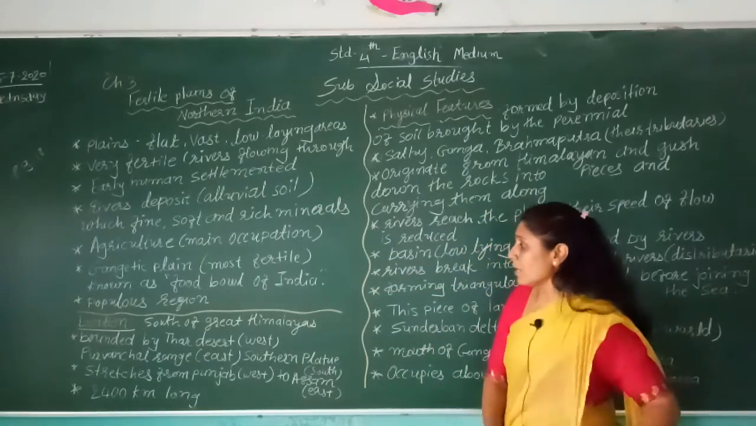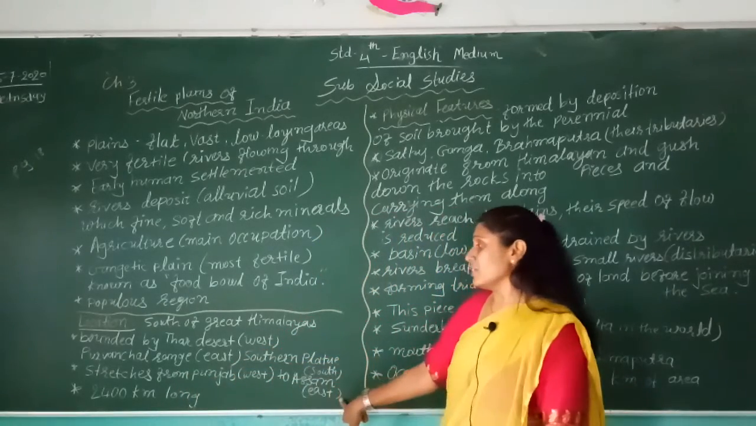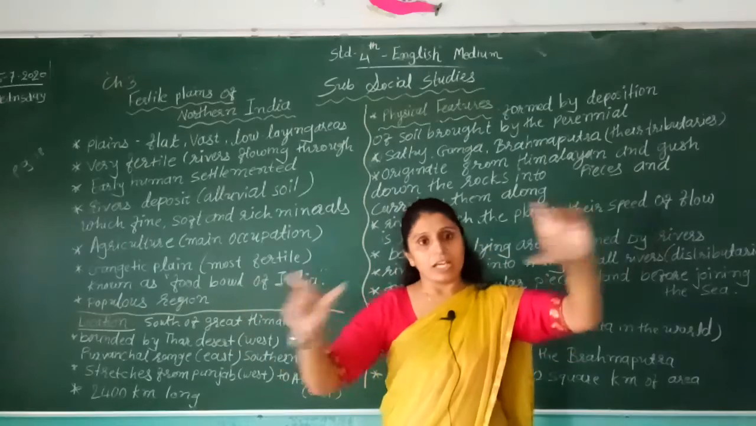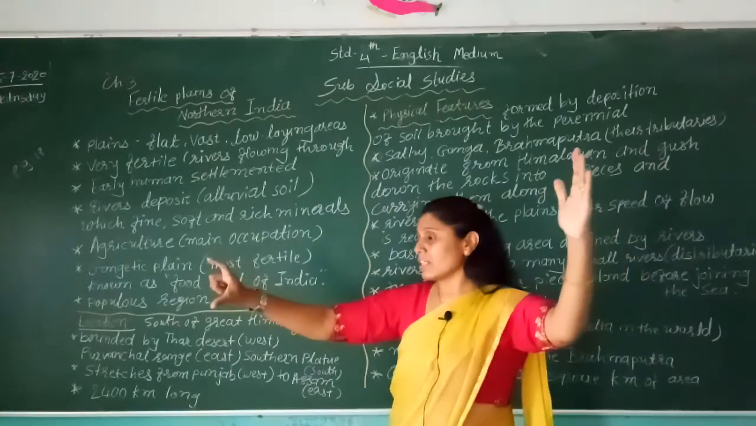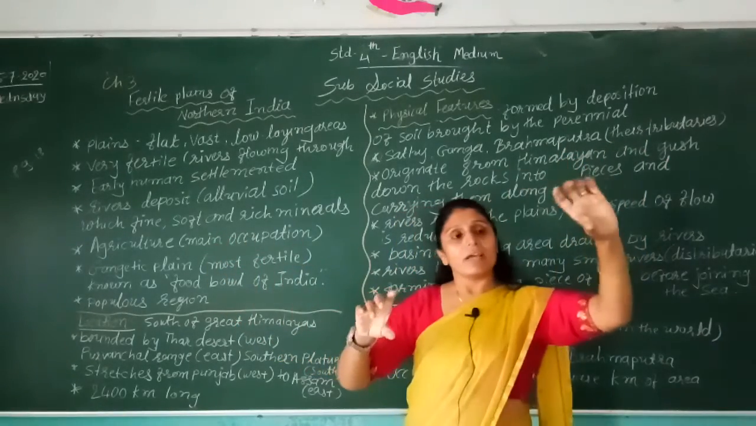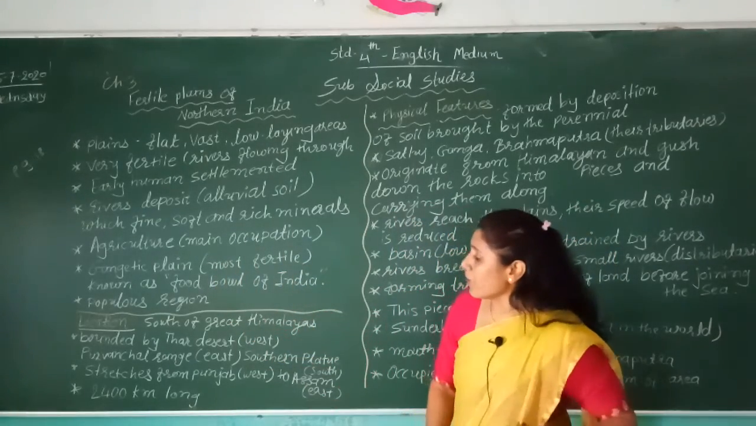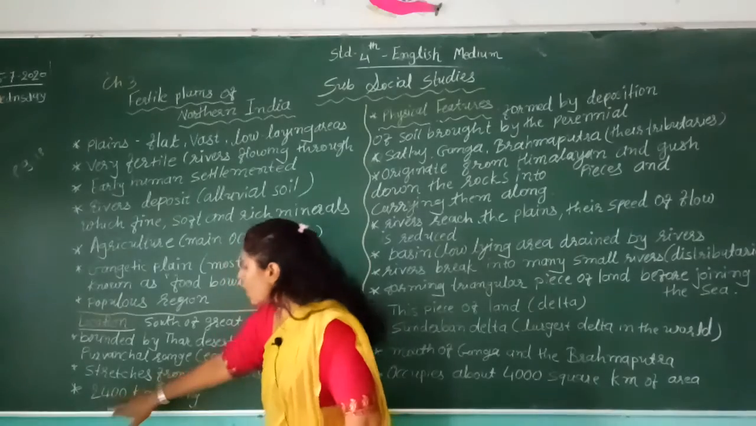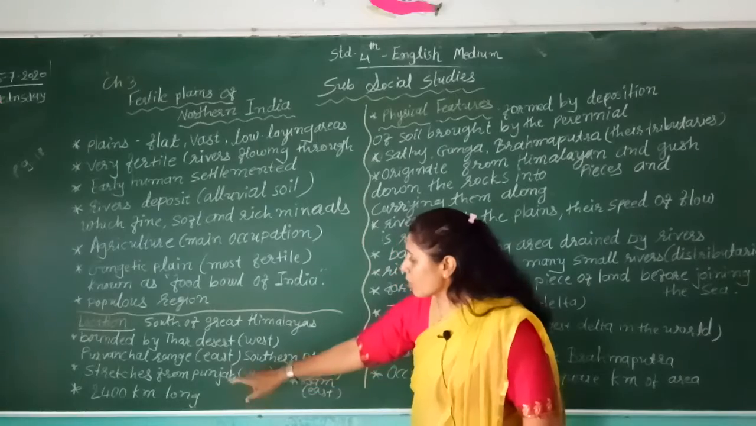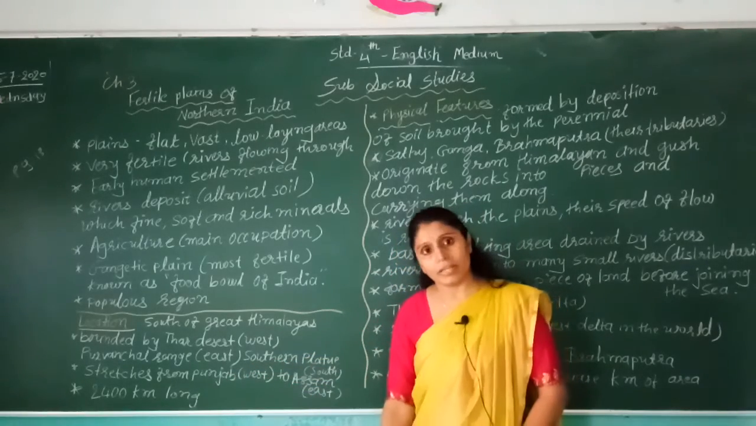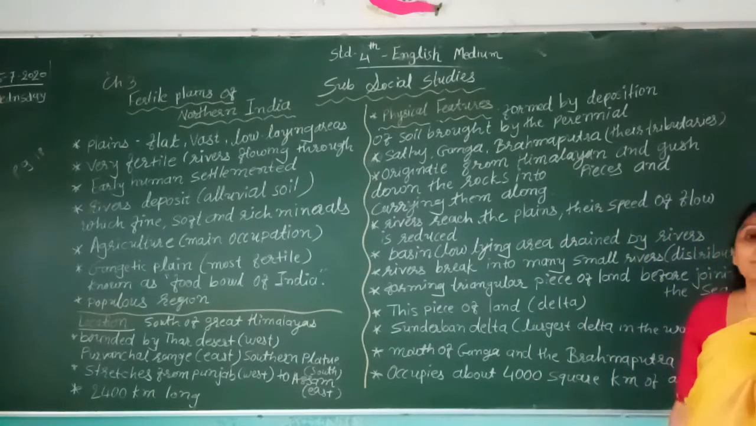It stretches from Punjab in the west to Assam in the east. It is totally 2,400 kilometers long. Now we are on the physical features of this area.